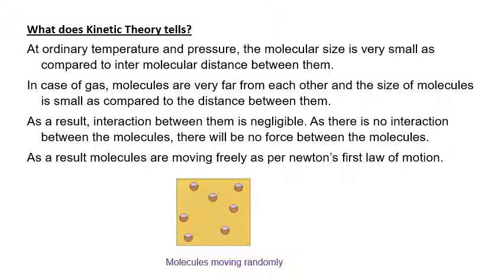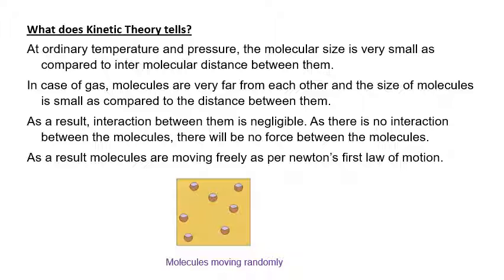At ordinary temperature and pressure, the molecular size is very small compared to the intermolecular distance between them. In a gas, molecules are very far from each other and the size of molecules is small compared to the distance between them, and as a result the interaction between them is negligible.